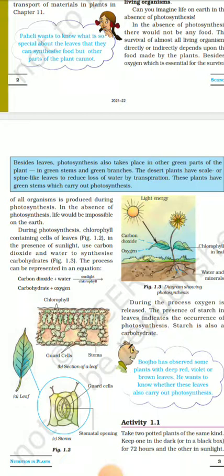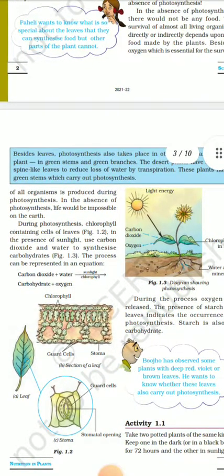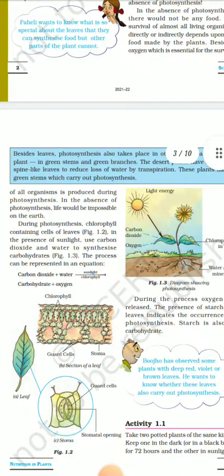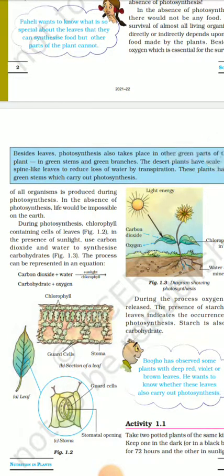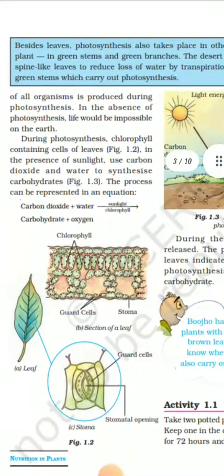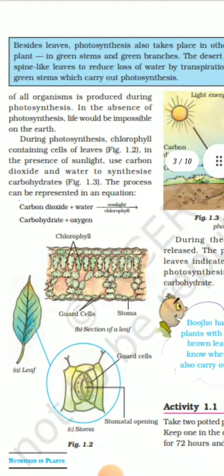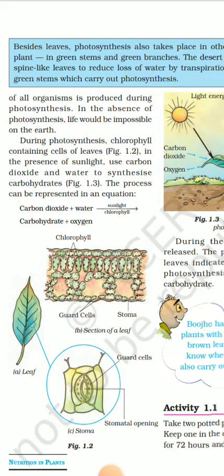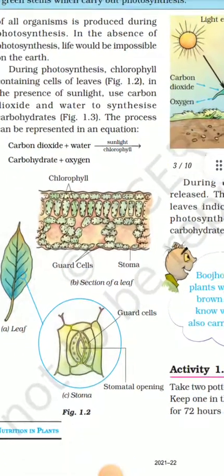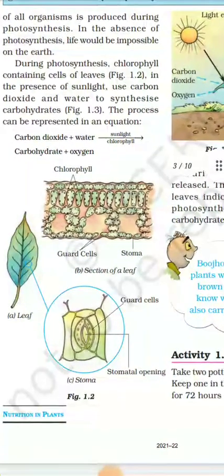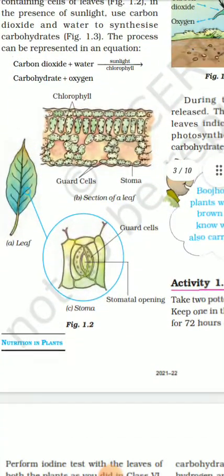During photosynthesis, chlorophyll containing cells of leaves, you can see figure 1.2, in the presence of sunlight use carbon dioxide and water to synthesize carbohydrates, figure 1.3. The process can be represented in an equation: carbon dioxide plus water, in the presence of sunlight and chlorophyll, gives carbohydrate plus oxygen. You can see the picture: leaf, guard cell, stomata, section of a leaf, guard cell and stomatal opening, stomata.